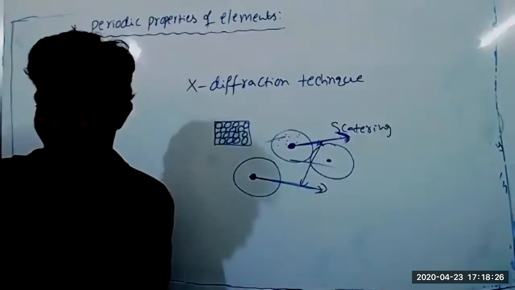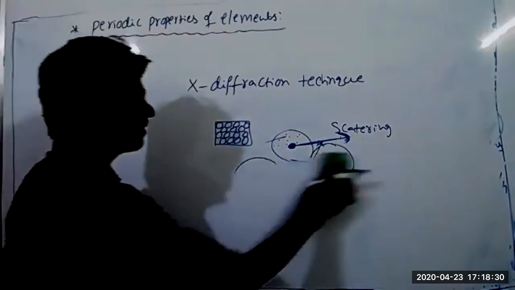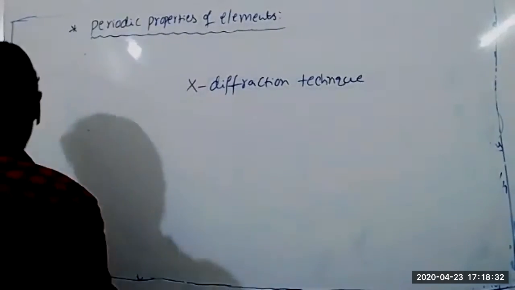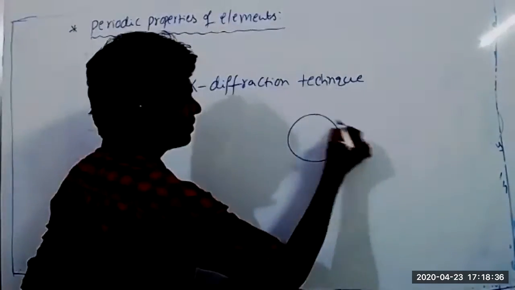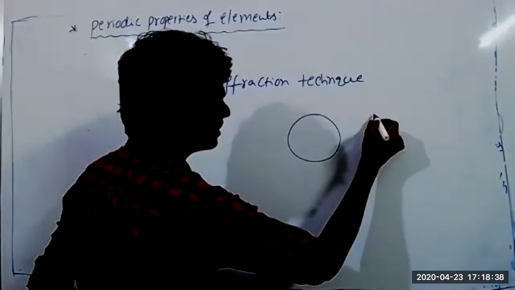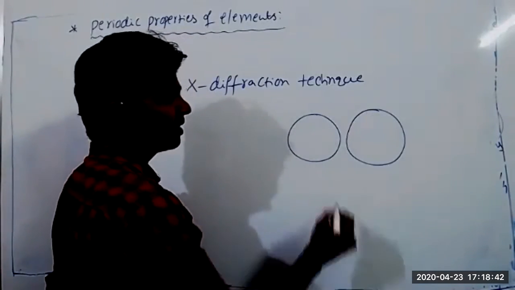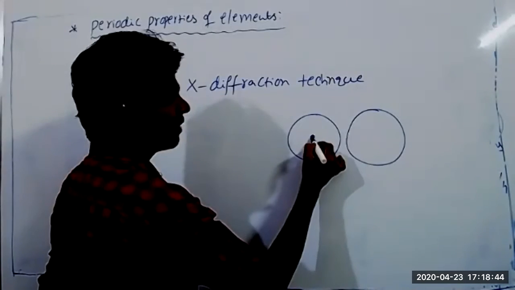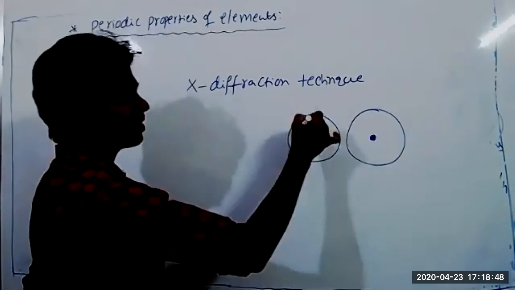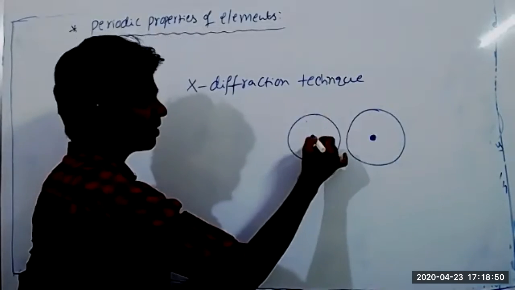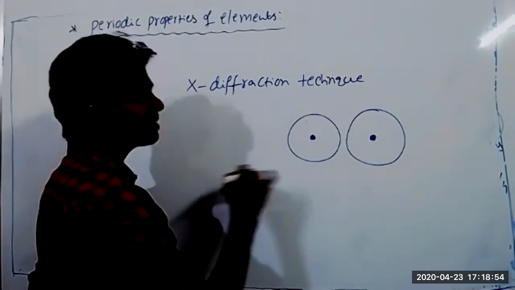Any doubt here? Once again, I will explain, listen. Did you learn the gold foil experiment in 9th standard school? Yes, sir. When alpha particles are passed through the atom, most of the alpha particles pass through the atom, but very few are scattered back. Correct? Rutherford. Here also the same thing happens.